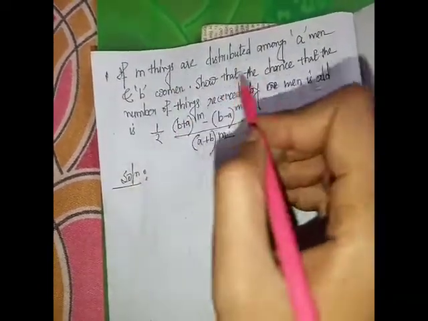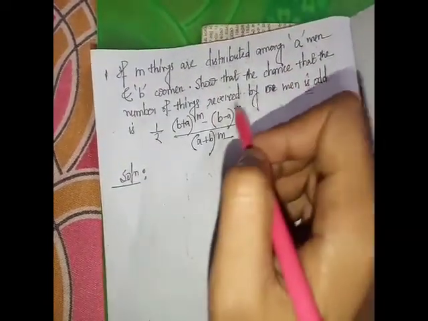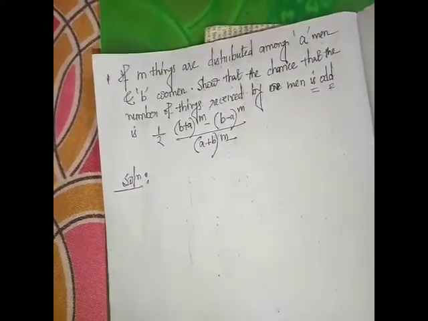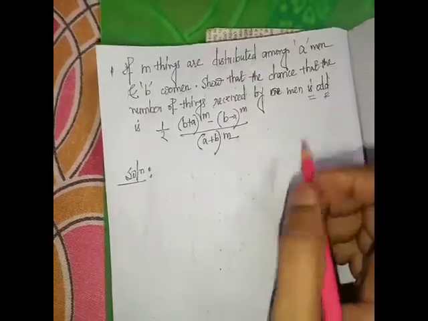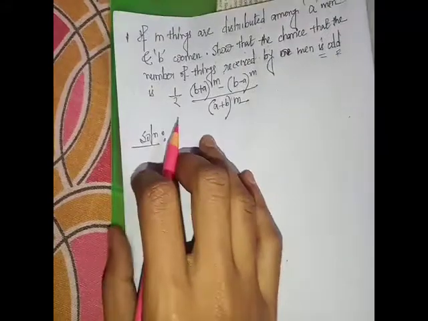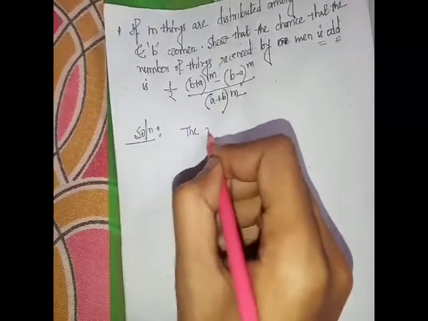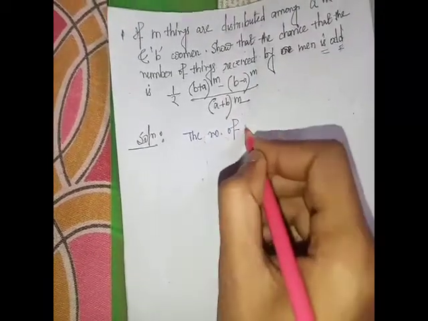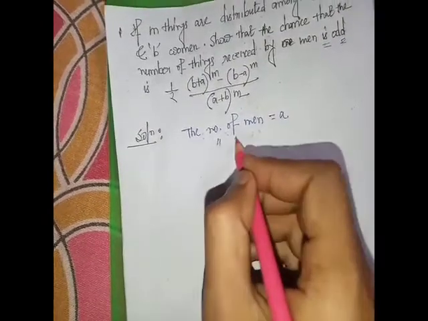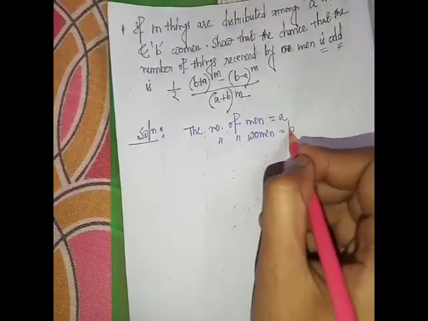Here the number of men is a and the number of women is equal to b.